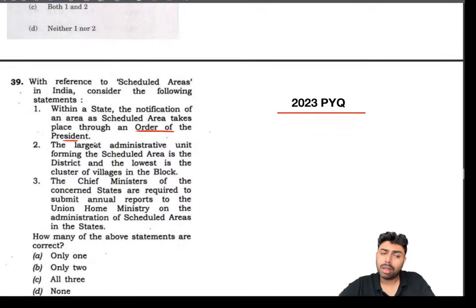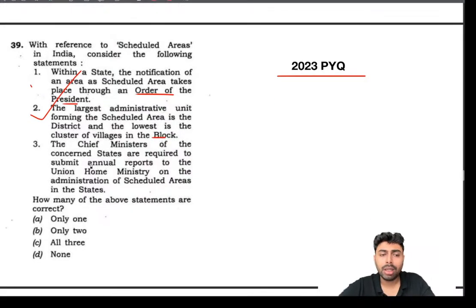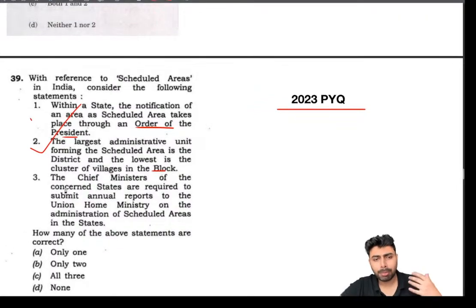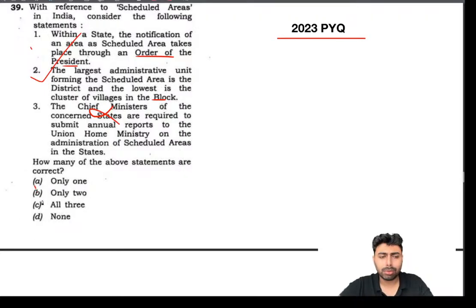And then the largest administrative unit forming the scheduled area is the district, and the lowest is the cluster of villages or block. Fairly harmless, straightforward, right only. Chief ministers of the concerned state. Again, I told you, if anybody is mentioned, like if president is mentioned, we have to look through whether it's really president or governor. If any ministry or minister is mentioned, you have to look through whether it's governor, president or that minister. In most cases, ministers have very little role in these scheduled areas. It's mostly the governor who will be giving the report to the president, and the president will be declaring these areas. So this is wrong only, and we can arrive at the answer as only 2.